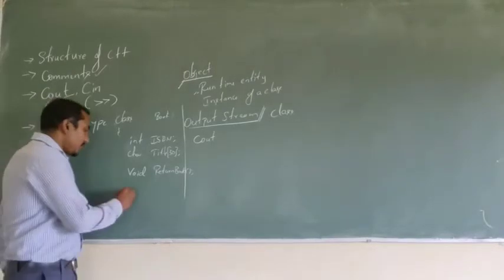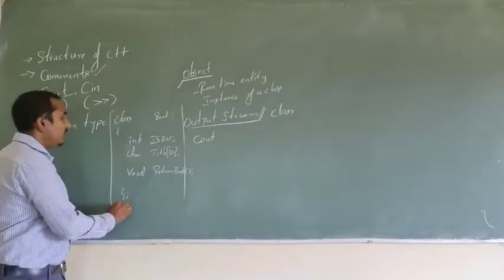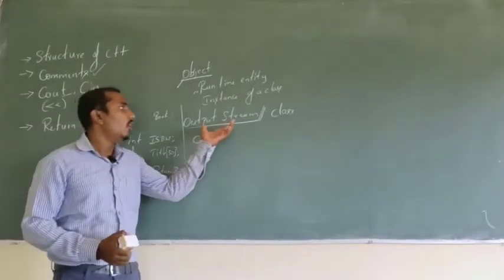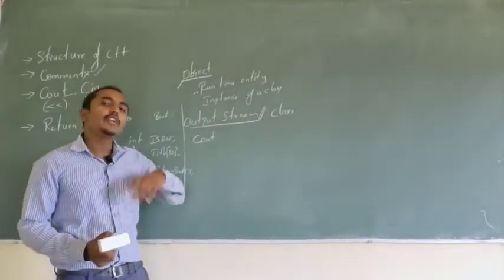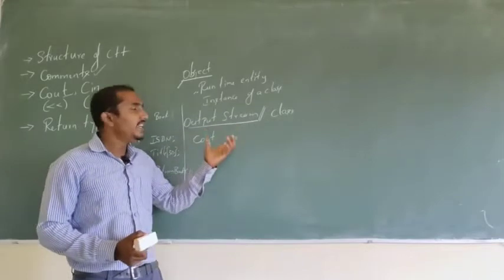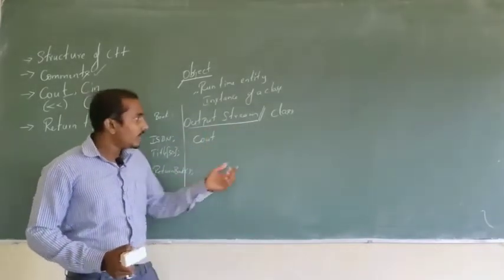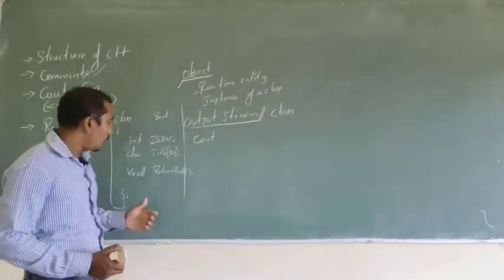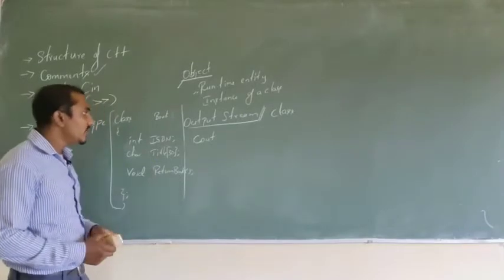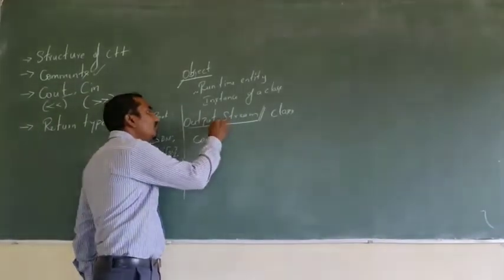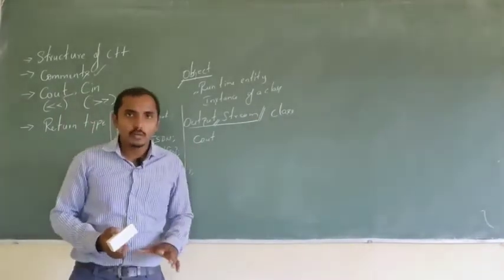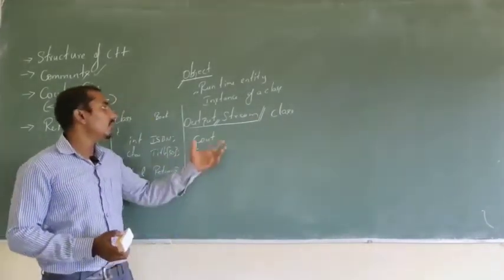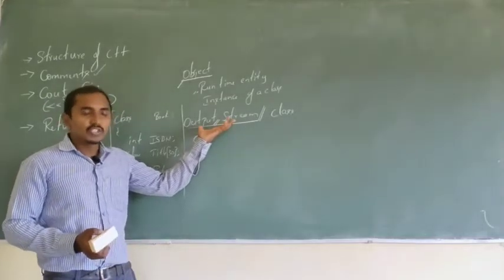This type of representation is available in output stream also. Output stream is a class that is already written, that is predefined. That class contains all the functions that are required for what? Performing output. To perform output, whatever functions are required, those functions are already defined in the output stream class.